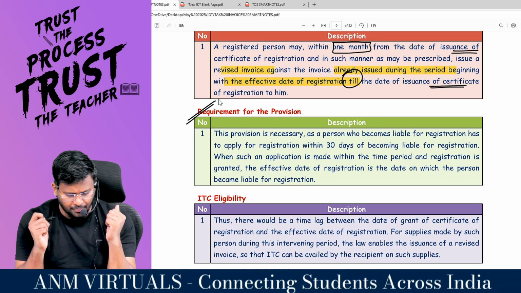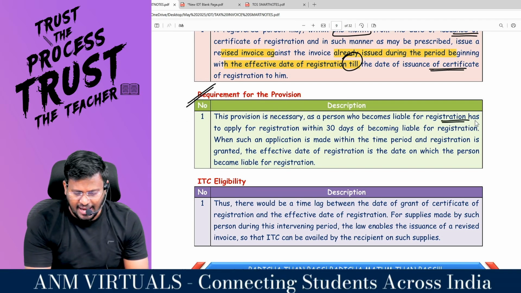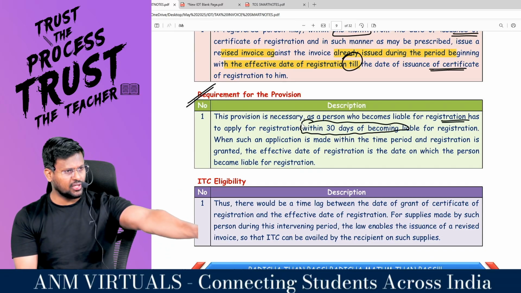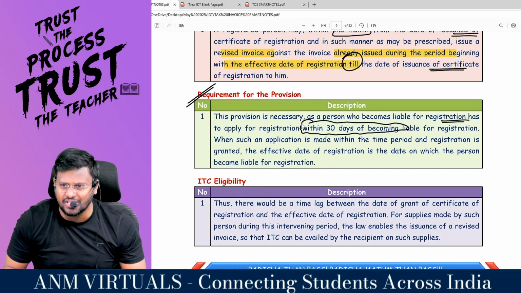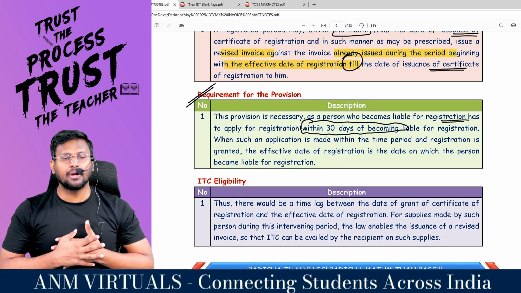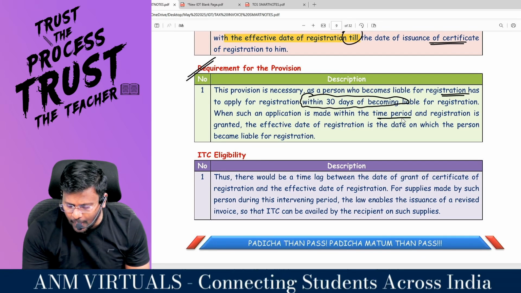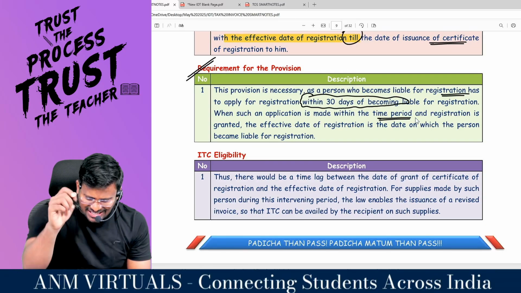Question arises, sir. This provision is necessary as a person who becomes liable for registration has to apply for registration within how many days? Once you are liable for registration, that day itself practically you can't take the registration. So there is a breathing time. When such an application is made within what period? What is the time period? 30 days. And registration is granted.